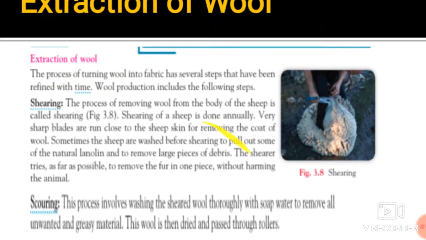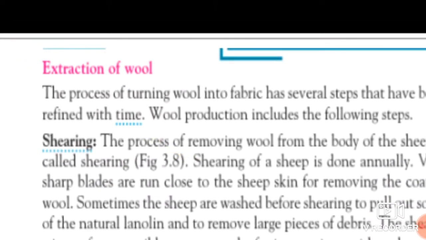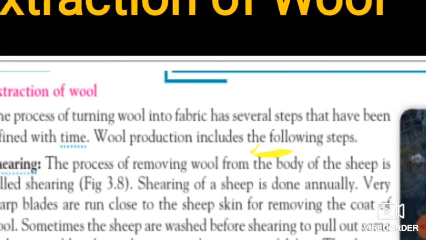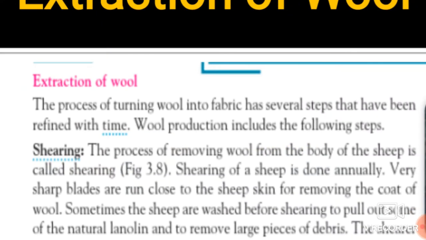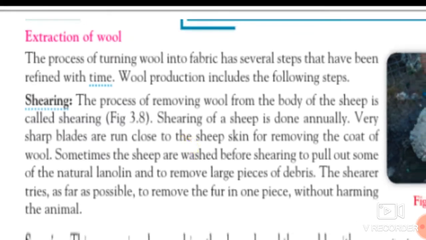The procedure is known as extraction of wool, the process of turning wool into fabric. The wool which we get from the animals gets converted into fabric through several steps that have been refined with time. So, wool production includes the following steps. The first step for wool production is shearing.